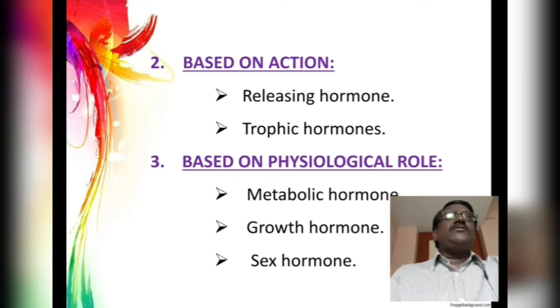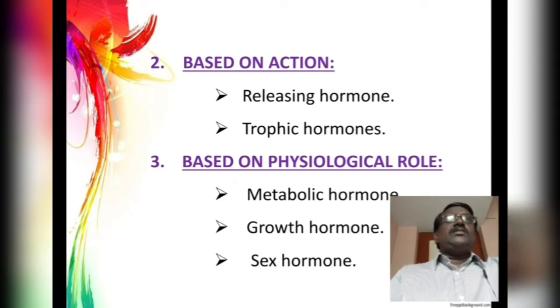As a part of releasing hormones, the hypothalamus releases different types of releasing hormones. For example, corticotrophin releasing hormone, thyrotrophin releasing hormone, gonadotrophin releasing hormone. These are a few examples of the releasing hormones. Actually, they are secreted from the hypothalamus and finally they reach the pituitary gland.